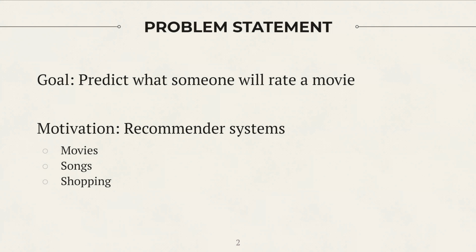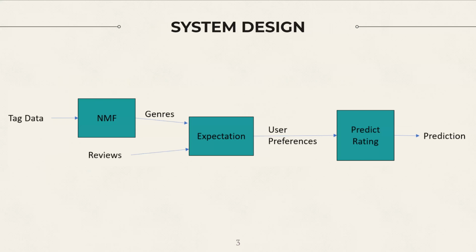These systems can not only be used to suggest what movie you should watch next, but also in the context of music or online shopping to recommend songs and products. Our system consists of three main components: non-negative matrix factorization, or NMF, using expectations to gather user preferences, and making a prediction.